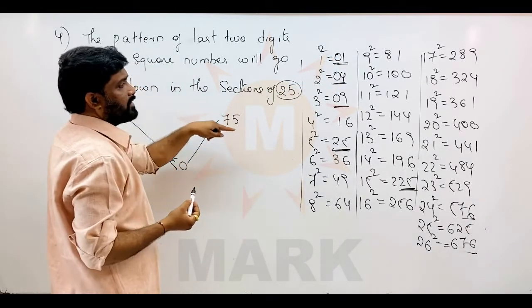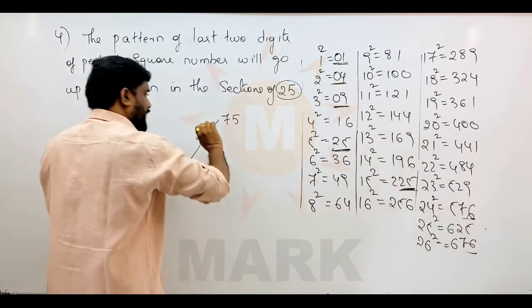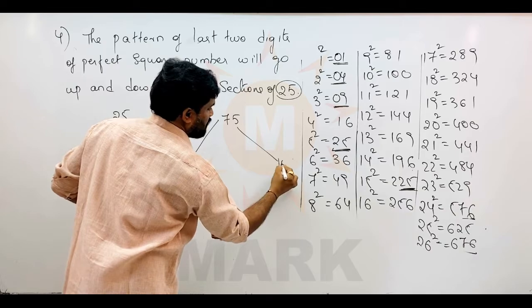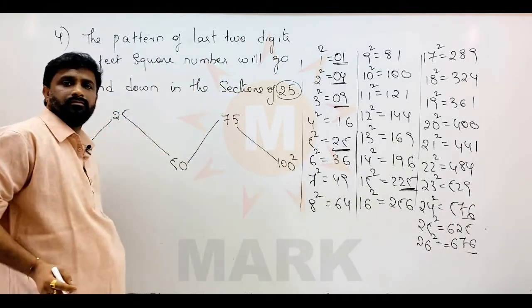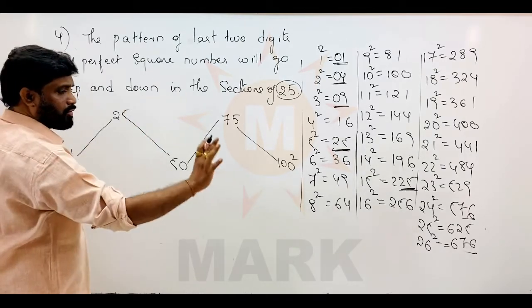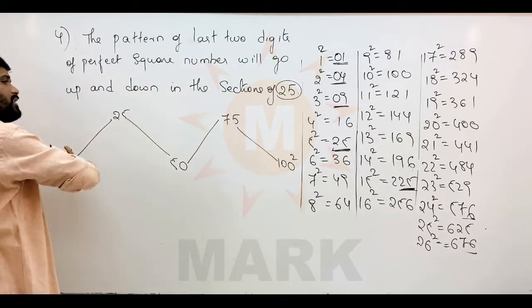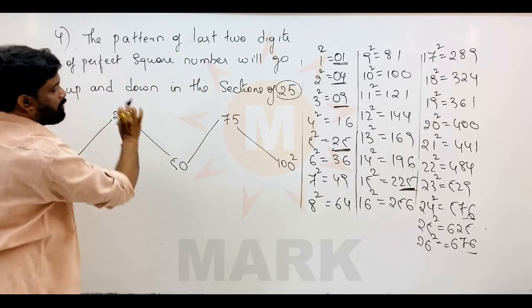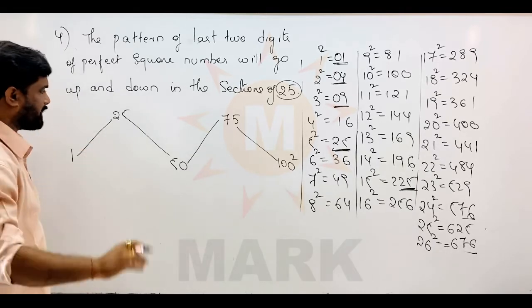Again the order will go in the growing order, 01, 04 like this. Again from 75 square to 100 square, they will come in the reverse direction. So finally the last 2 digits of 1 to 25 square only will work. The last 2 digit pattern goes forward order, backward order, forward order, backward order.